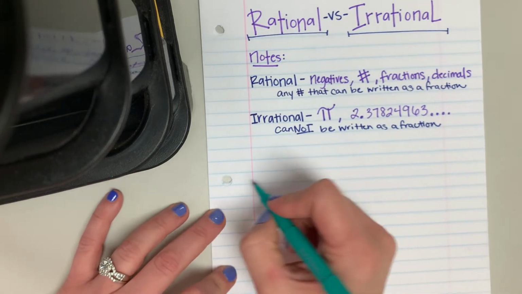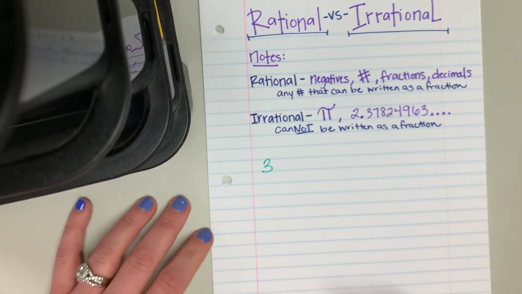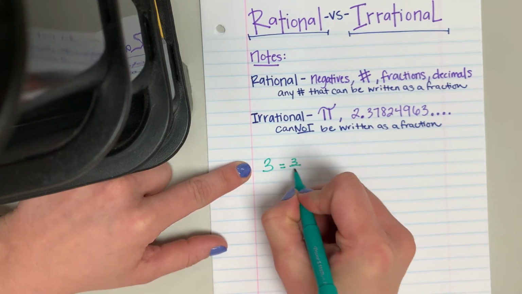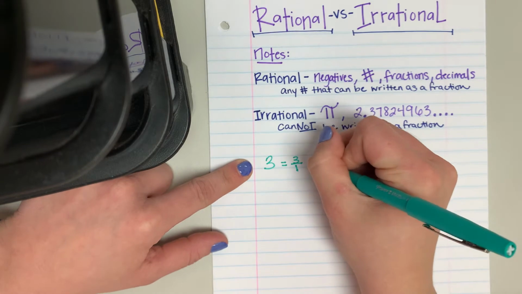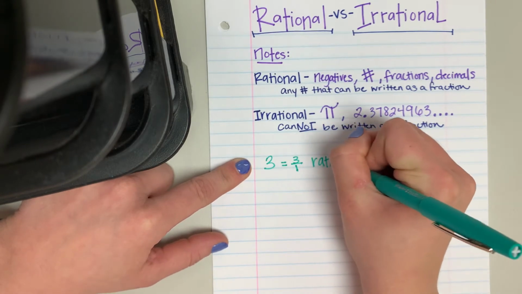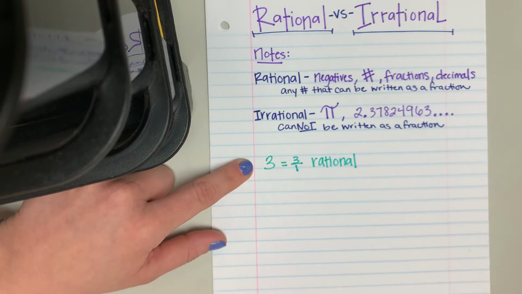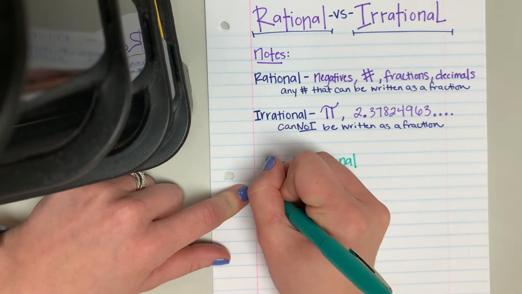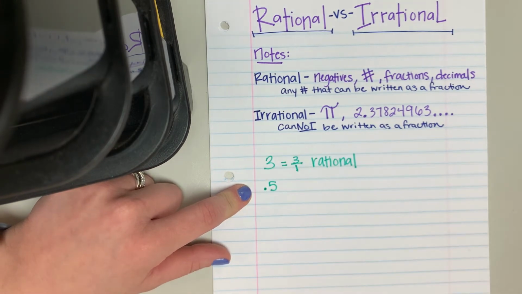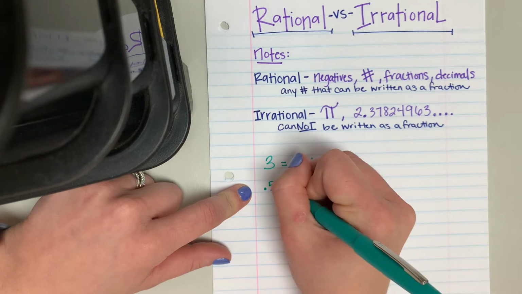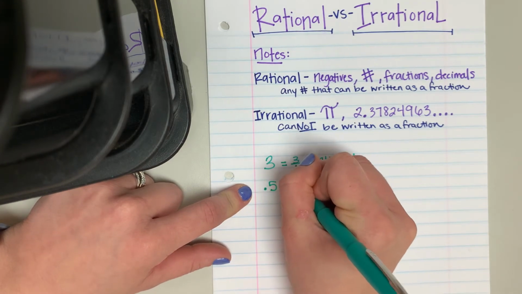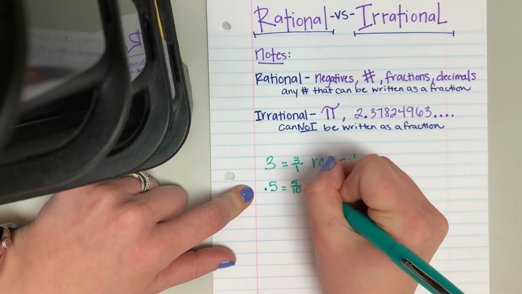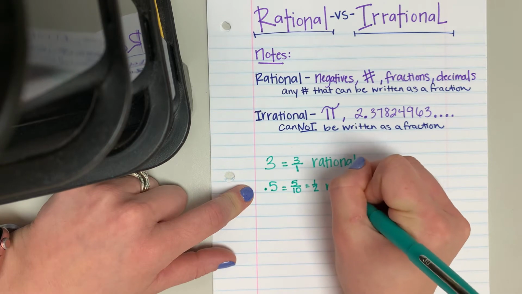So let's go through a few examples of rational numbers. So if I had the number 3, can the number 3 be written as a fraction? Yes, because that would be 3 over 1. So that would be rational because it can be written as a fraction. Now, what if I had the number 0.5? That's a decimal. Can that be written as a fraction? Yes. That is 5 over 10 because that's the 10th place, which is 1/2. So that is rational.